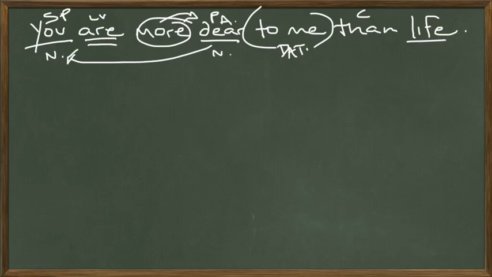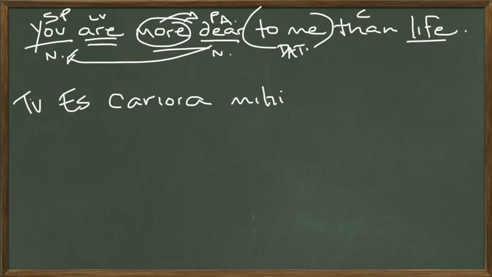So in Latin, we would say es. Let's go with English word order here, and let's add the pronoun tu. Tu es. More dear. Now, in Latin, this is one word. Carior. Let's say it's a girl. Cariora. You are more dear. That looks like a t. There we go. Dear to me. Mihi. Alright.